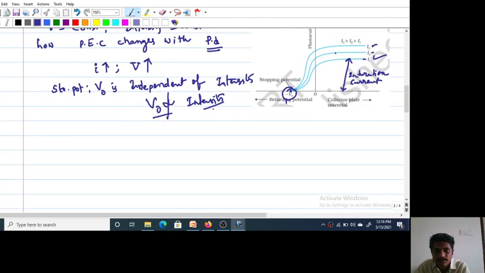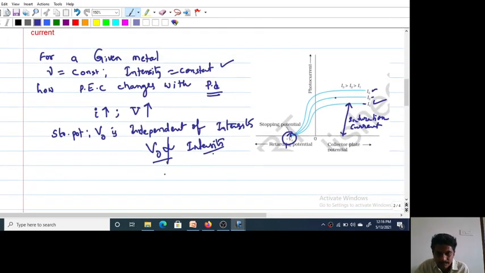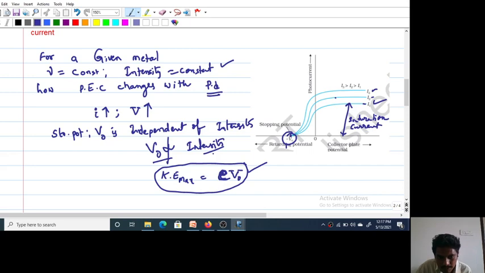Here I forgot to say one point. Here stopping potential is equal to maximum kinetic energy of electrons. At a particular negative potential, you are stopping the electrons which are moving with some kinetic energy. When all electrons' motion ceases, the maximum kinetic energy of electrons is equal to eV naught.